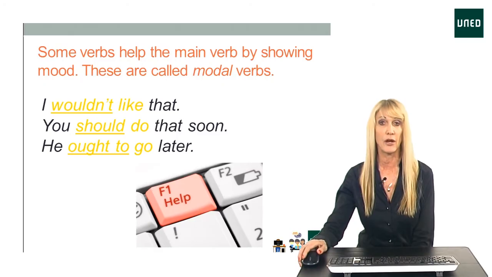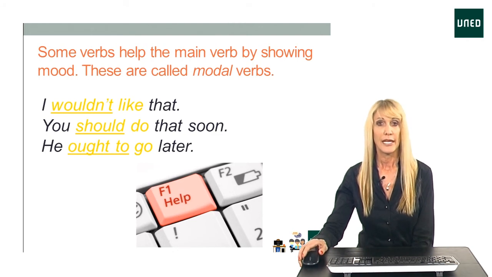In English, we also have modal verbs. Modal verbs generally show mood. So they don't show the action. They kind of change the feeling of the sentence. In this example, I wouldn't like that. Wouldn't helps us to show a conditional type of mood. It shows that if something else happened, or if I were you, I wouldn't like that.